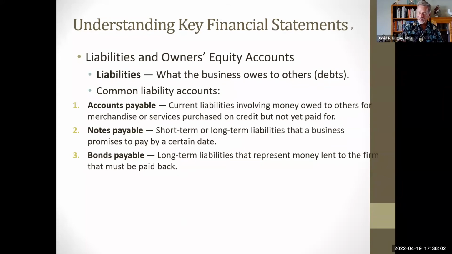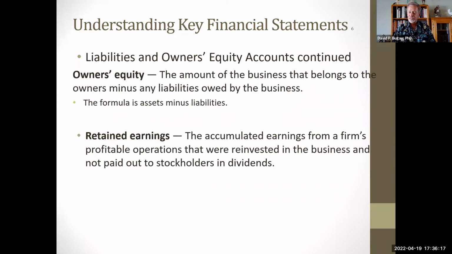On the other side of the balance sheet are your liabilities. This would be accounts payable, money that you owe people, or notes payable, or bonds payable. Accounts payable usually is short-term, notes is mid-term, and bonds is long-term. Owner's equity is a number that sits between the assets and the liabilities. When they don't balance, whatever number is left over is your owner's equity.